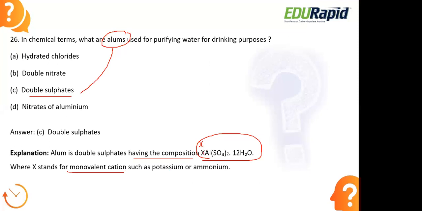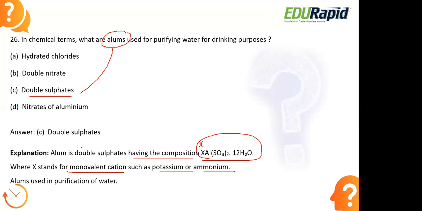The X that we are using here is a monovalent cation such as potassium or ammonium. Here we can use potassium salts or ammonium salts, which are double sulfates. Aluminium sulfate, so here we have a double sulfate group. It is the double sulfate salts that we are actually adding to the water during the purification process. That is the main composition of alum.